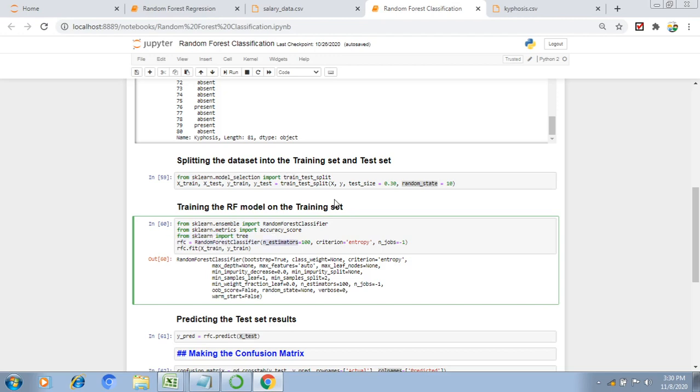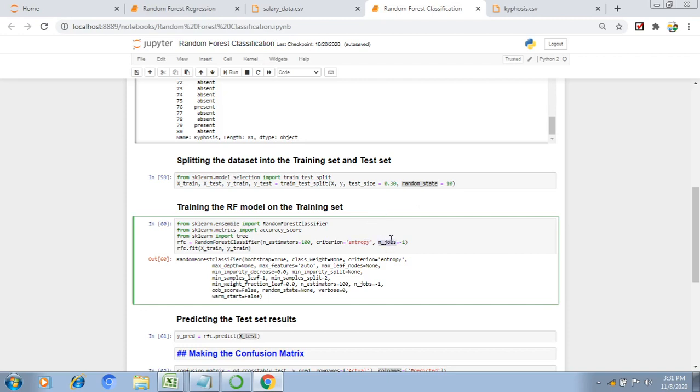Here I am mentioning how many decision trees I want to implement. Here I am mentioning 100 decision trees. Within this, I am mentioning the criterion, entropy or Gini, we need to mention. Why? Because internally the logic will be decision tree classification technique. I am mainly working on the random forest classification technique, and the backend will be decision tree classification. Decision tree impurity calculations are by Gini or entropy. We can use either one method.